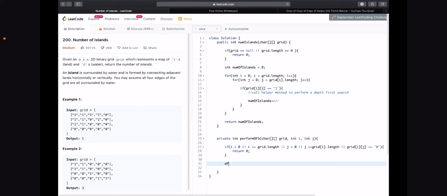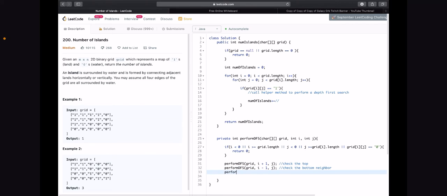So I'll perform a DFS, pass in your grid, take your i plus 1, keep your j the same. So check the top. Then perform DFS again. Let's check if the bottom neighbor is a 1. So perform DFS grid i minus 1 and j. So this checks the bottom neighbor.